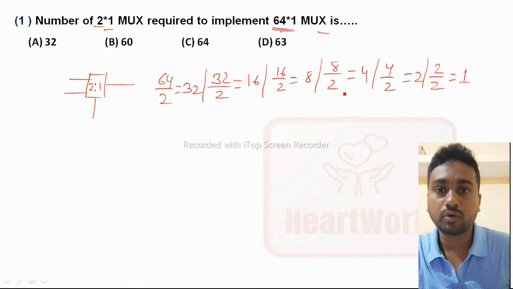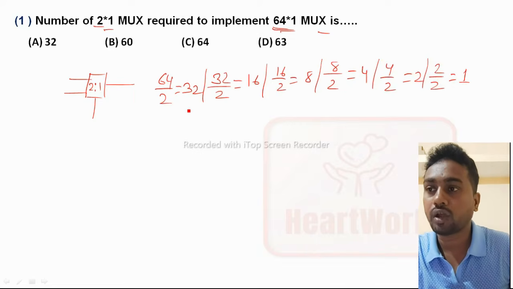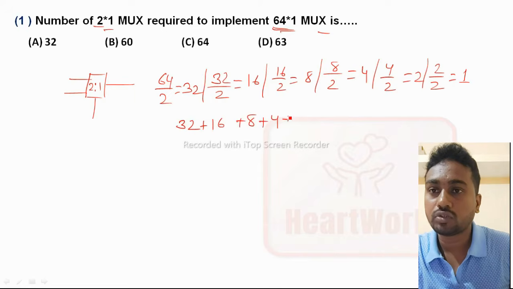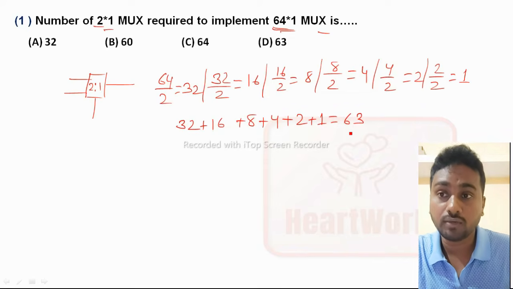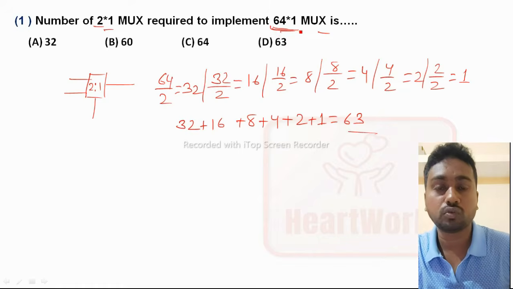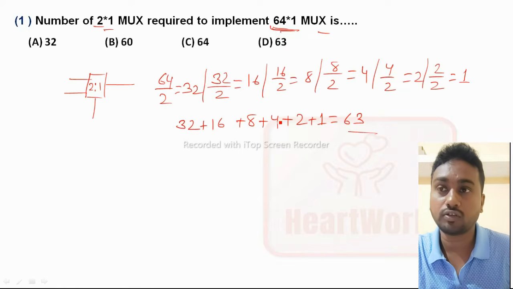So like that you have to divide till 1. After that you have to add all: 32 plus 16 plus 8 plus 4 plus 2 plus 1. That is equal to 63. So 63 number of 2 is to 1 mux are required to implement a 64 into 1 mux.